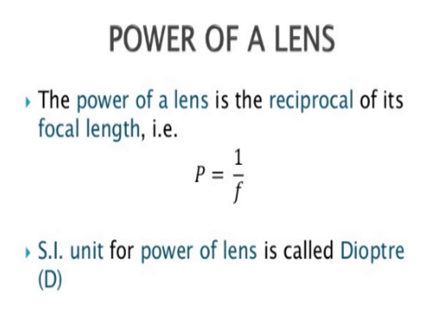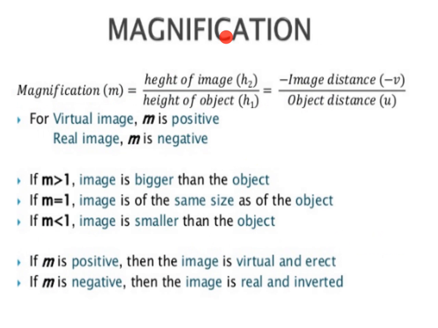So in this lecture, we have seen three important terms. The power of a mirror, P is equal to 1 by f, where f is the focal length. Then magnification, m is equal to height of image upon height of object, that is equal to image distance upon object distance.